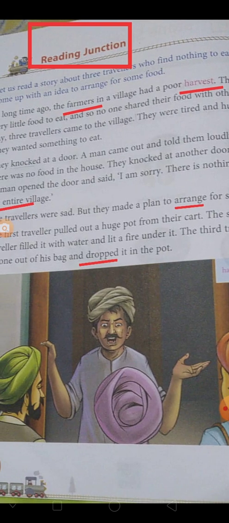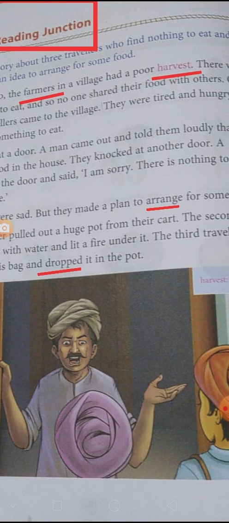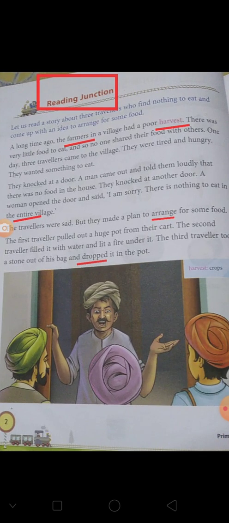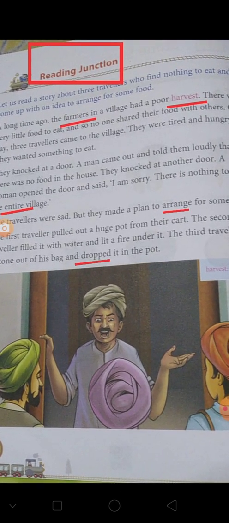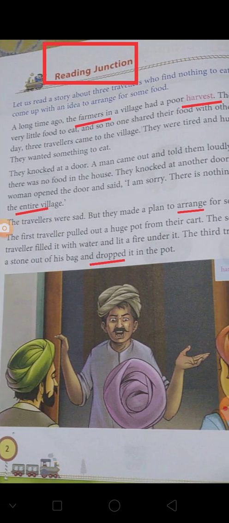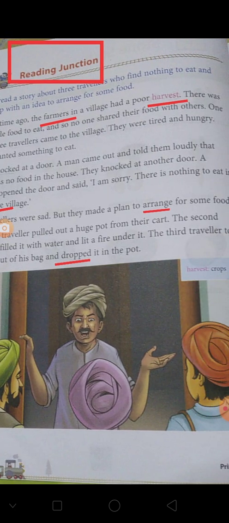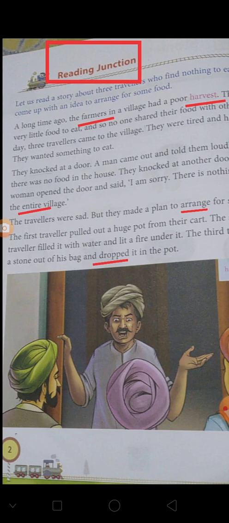Now next paragraph. They knocked at a door. A man came out and told them loudly that there was no food in the house. They knocked at another door. A woman opened the door and said, "I'm sorry, there is nothing to eat in the entire village."